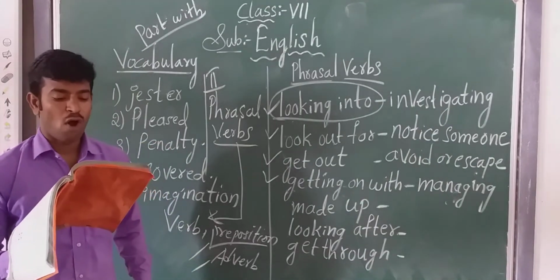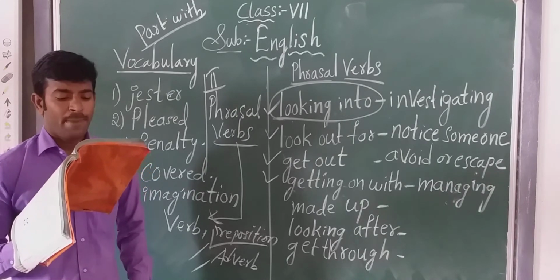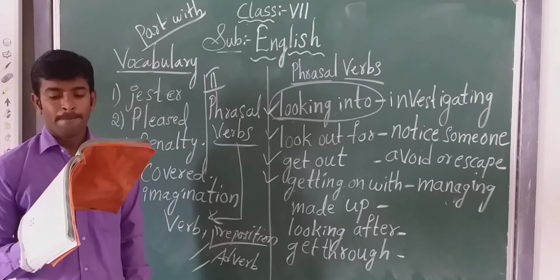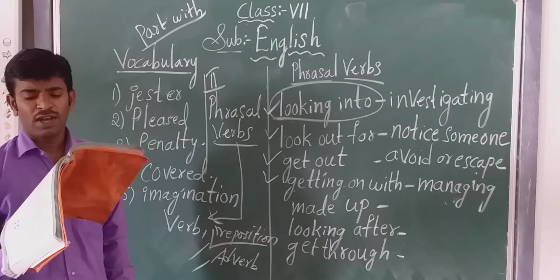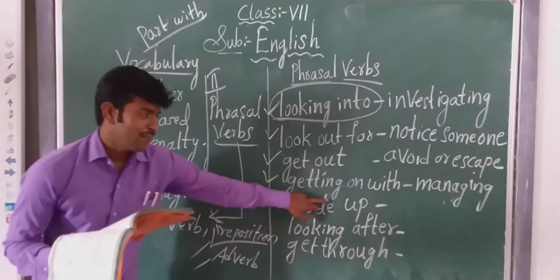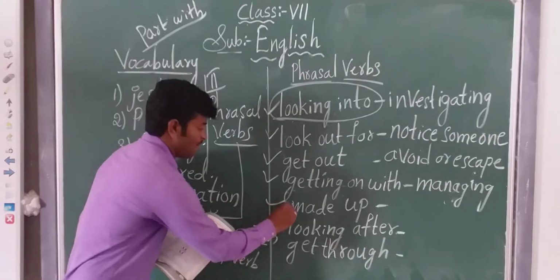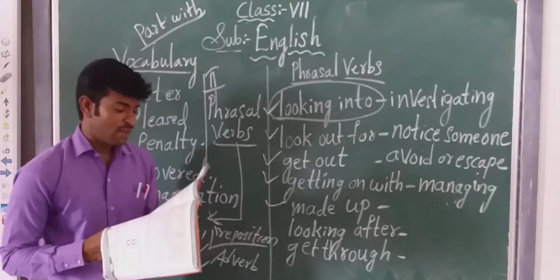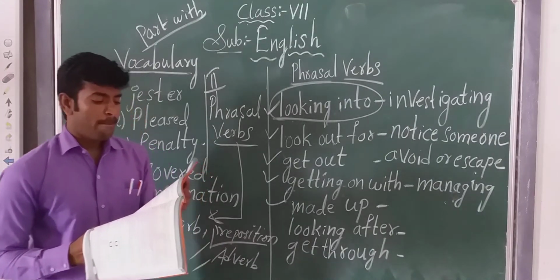Initially she had problems with her paying guest accommodation too. But the super delicious food her host served made up. Got it now? Made up. Made up is the phrasal verb. What is the meaning for this phrasal verb?